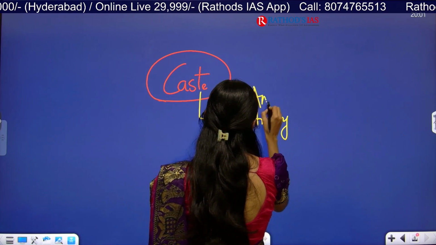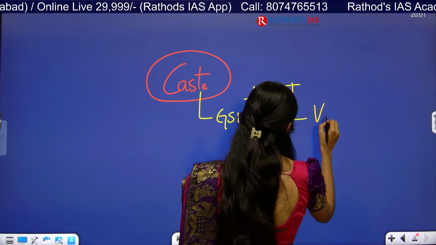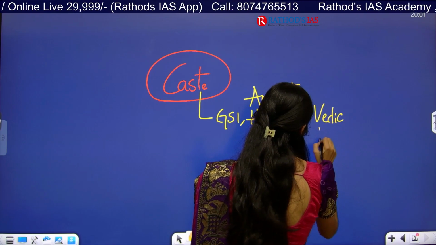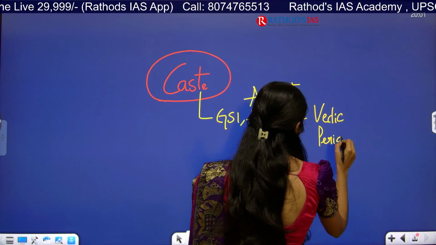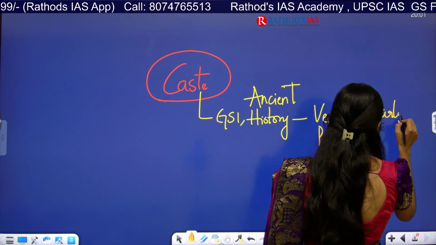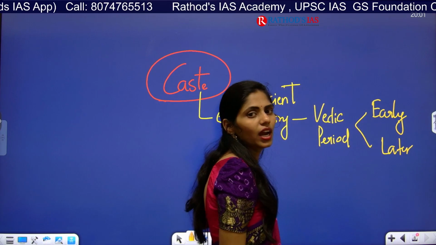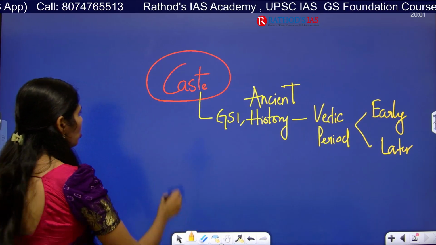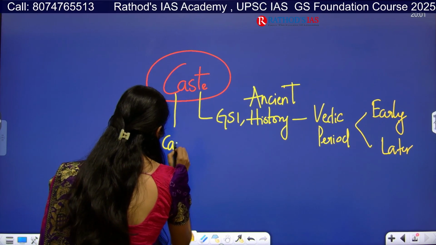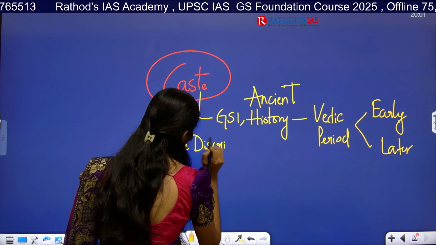In ancient history, you will be studying the Vedic period. In this Vedic period, we have the early Vedic and the later Vedic period. And here you have to know what caste discrimination is.